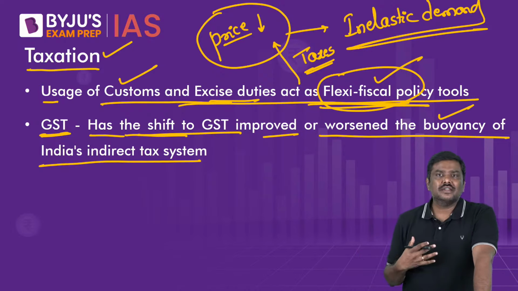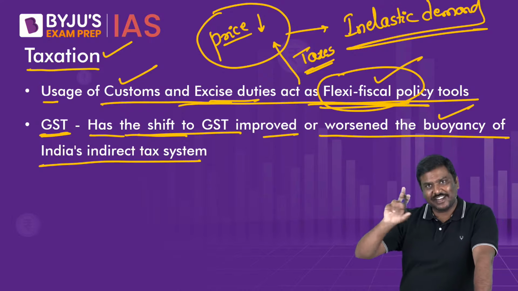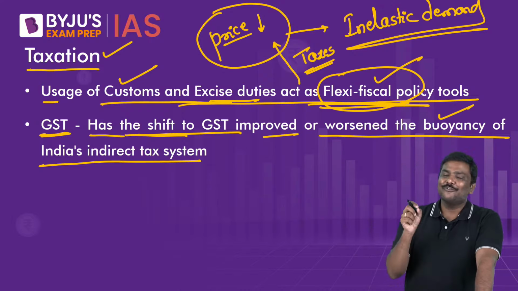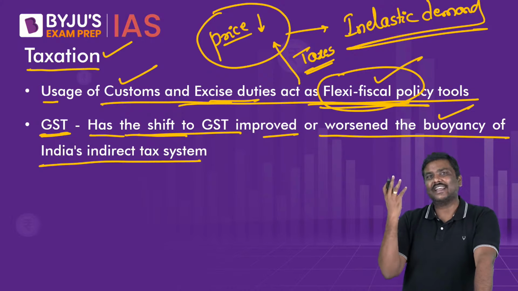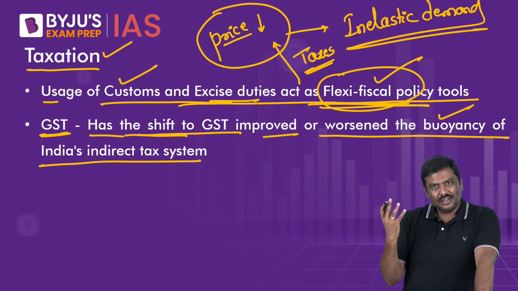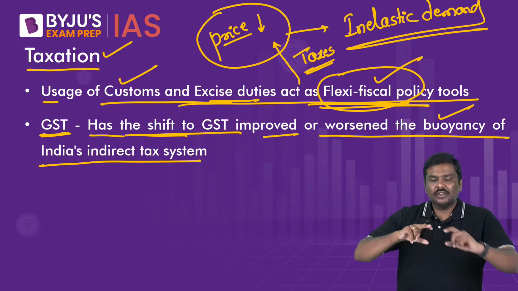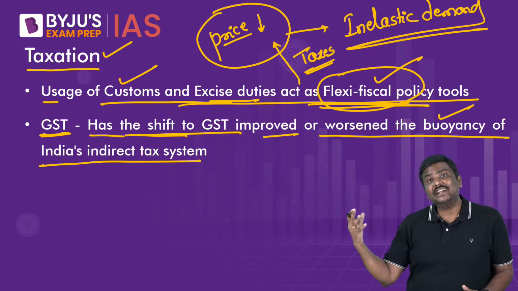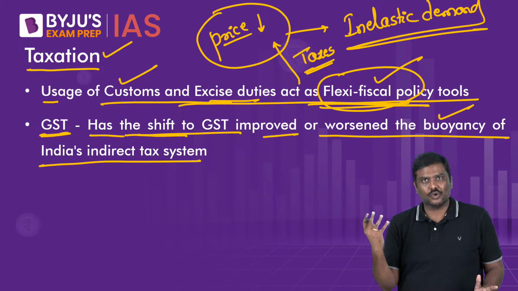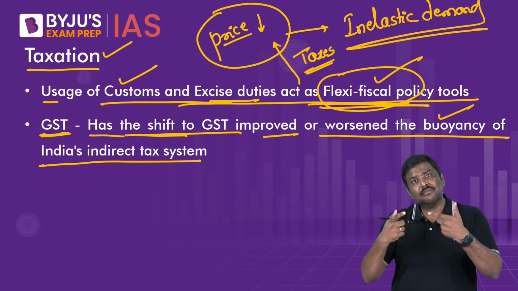Buoyancy simply means that with the percentage change in the GDP, that is very much relevant. With the GDP growth rate, how much is the growth rate in taxes? That is, if the GDP grows by X percent, by how much percent have tax receipts grown. That measurement or comparison is called tax buoyancy.